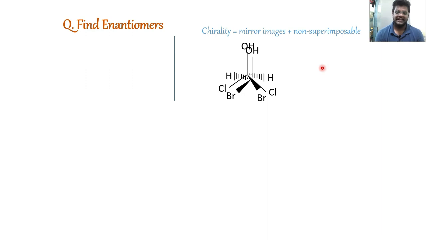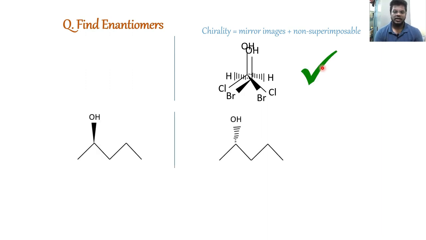So they are enantiomers. Now in this pair of molecules, the number of atoms as well as the connectivity is the same. But here there is a wedge and here there is a dashed line. So in that perspective, they are opposites. So they are mirror images of each other. That is, if you place a mirror between them, they will appear to be mirror images.